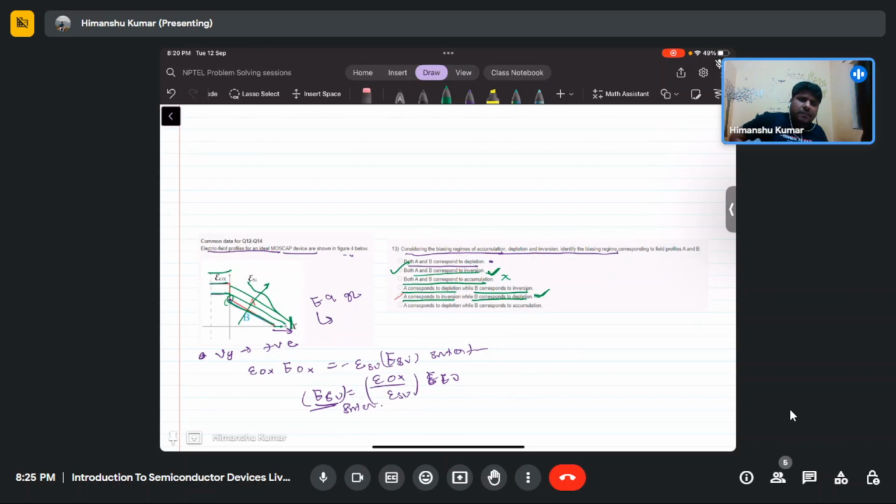So we need to find the boundary of depletion, which is what is psi s. If psi s is greater than 2 psi f, then your strong inversion will be there.